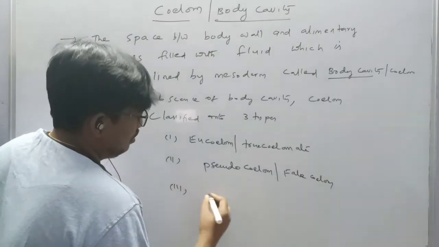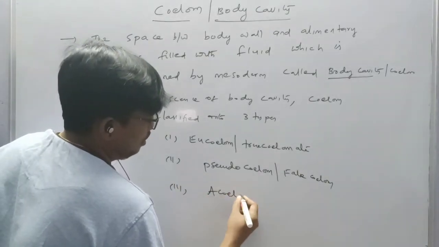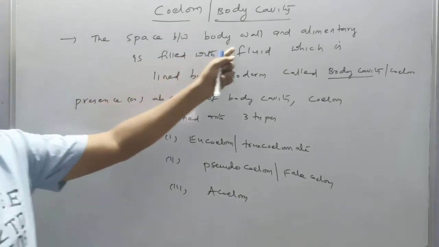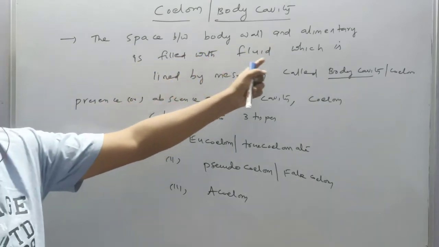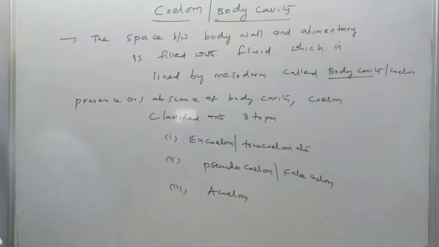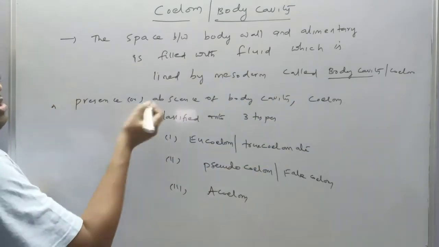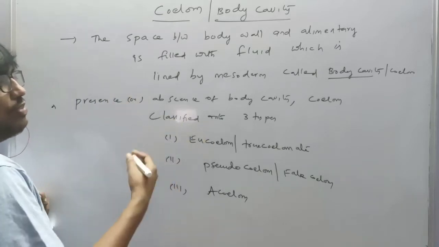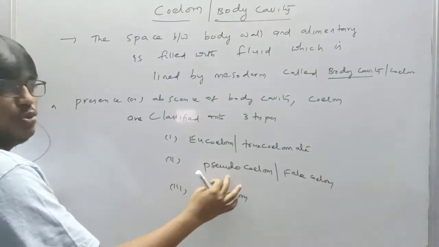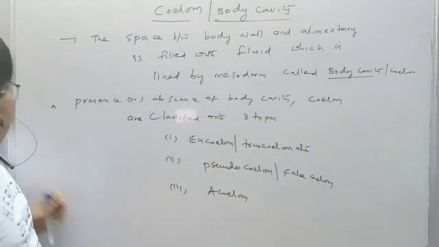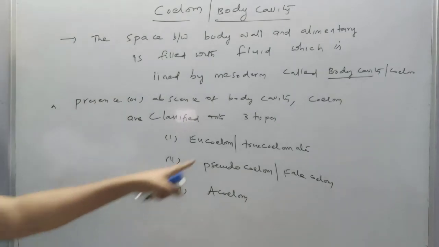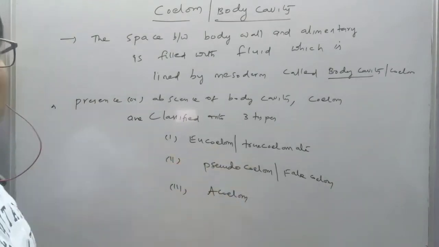Third one is acoelom, coelom completely absent. This is the coelom or body cavity. The space between the body wall and alimentary canal is filled with fluid which is lined by mesoderm called body cavity or coelom. Presence and absence of the body cavity, coelom, are classified into three types. First one is eucoelom or true coelomate, pseudocoelomate or false coelom, third one is acoelom.